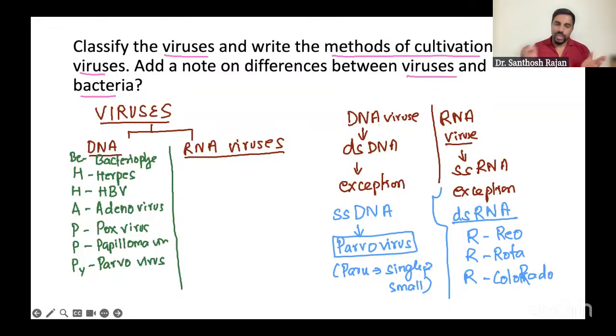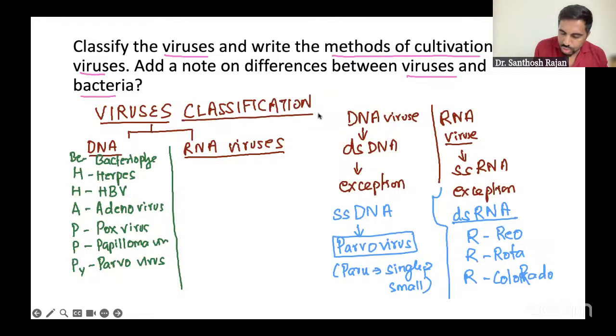Now, the virus classification is very, very huge. We are in virus classification, it's not over yet. You don't think that just because you write DNA, RNA, it's over. No, it's not. First, you're going to write about DNA and RNA viruses. Then you're going to write all the double stranded RNA exceptions.